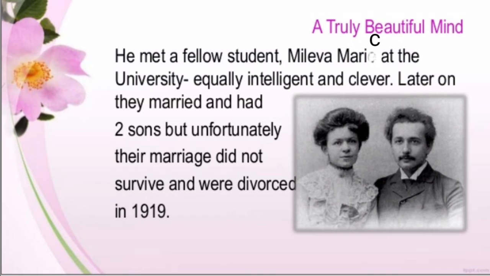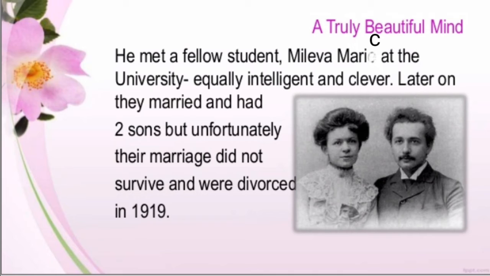वो उनके against थे. But then too, what happened? They got married. They had 2 sons. But unfortunately उनकी marriage work नहीं करी, right? So basically they had fights and all. They used to argue, and the girl, she turned into an unhappy housewife. So after years of constant fighting, the couple finally got divorced in 1919. Okay, they got separated in 1919.